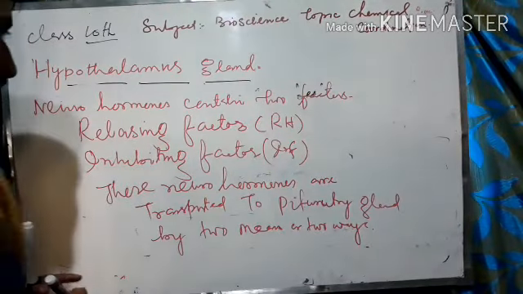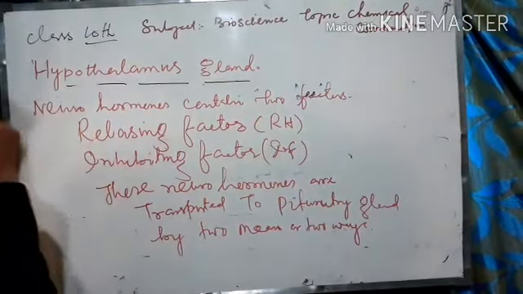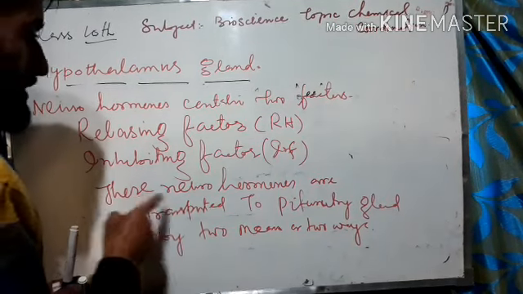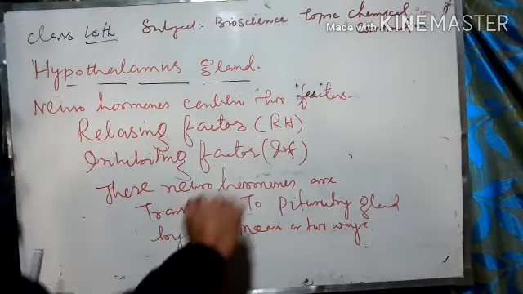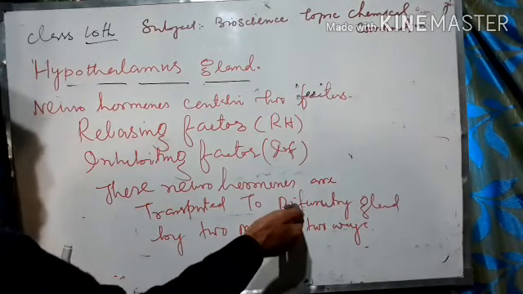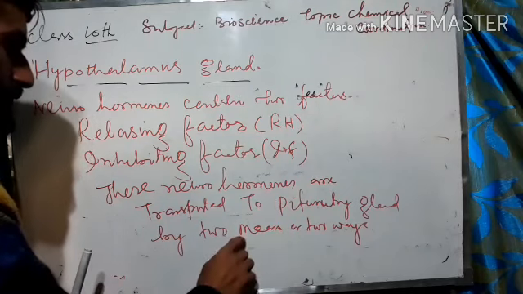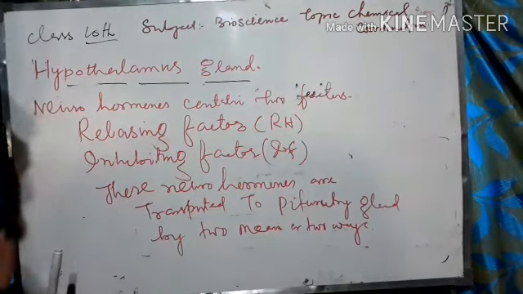What I am trying to convey here is that the neurohormones from the hypothalamus are transported towards the pituitary in order to stimulate the pituitary gland, so that the pituitary gland will secrete its hormones in order to stimulate the other glands in the body.